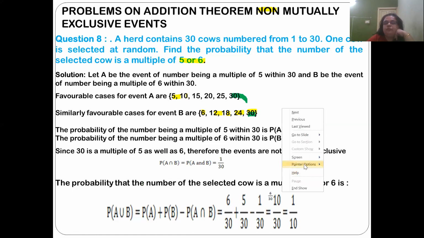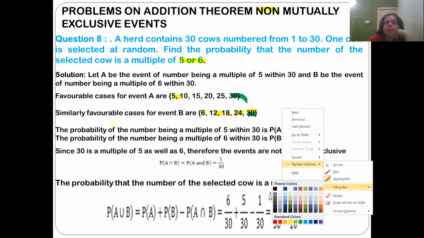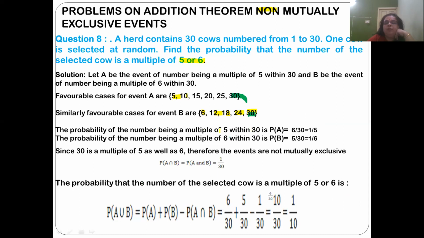So, the probability of the number being a multiple of 5 within 30: there are 6 possible outcomes. Again, I repeat, we are using the basic probability formula. Number of favorable outcomes is 6 divided by total number of outcomes, which is 30. That is equal to 1 by 5.